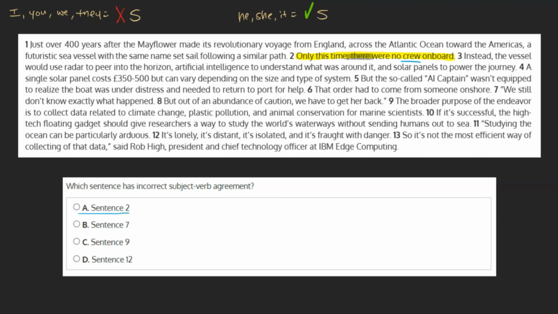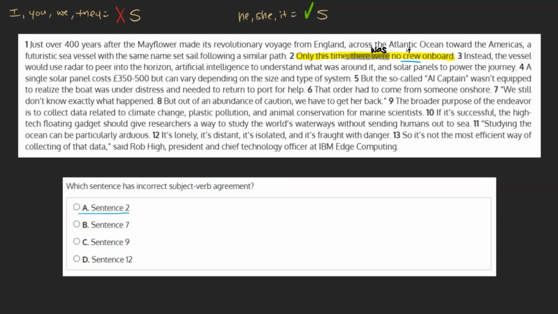There were no crew. Although crew refers to a group of many people, and therefore one might think it's plural, it's actually the name for the entire unit and is used as a singular noun. This being the case, crew can be simplified as it, which we see receives an S with its verbs. However, our verb in this sentence is were, with no S. It should be there was no crew on board. As we can see, this subject-verb agreement is incorrect.